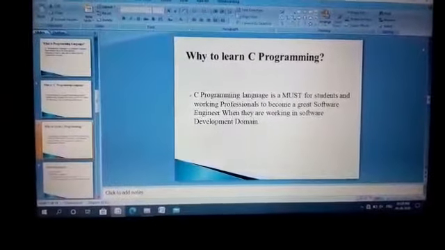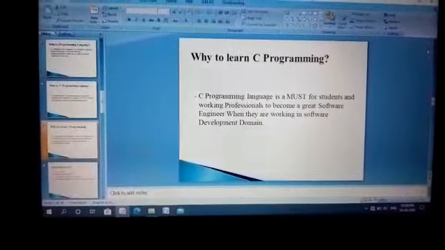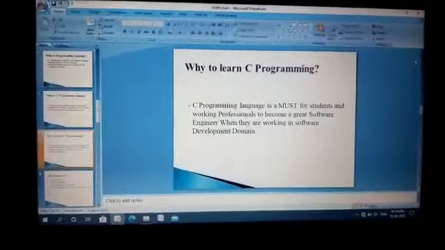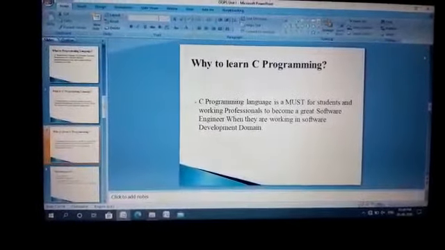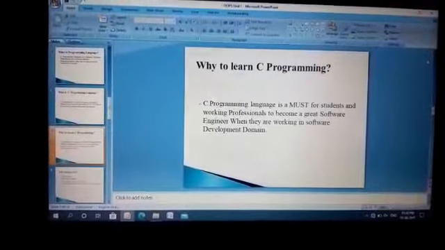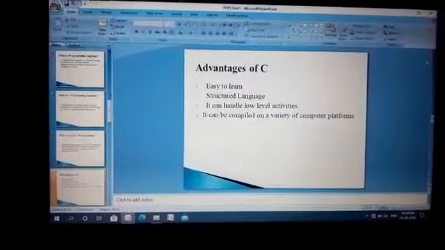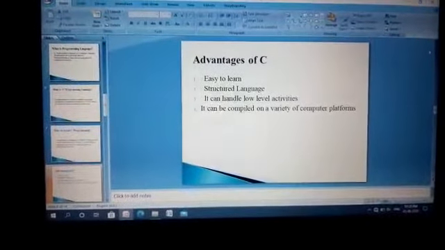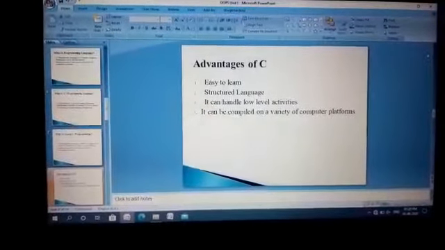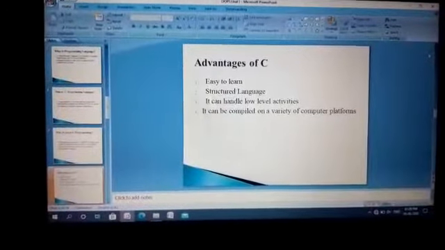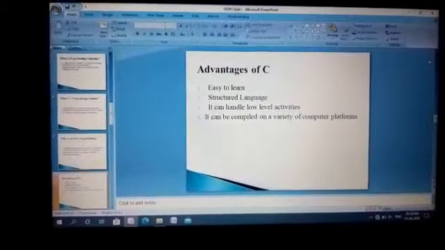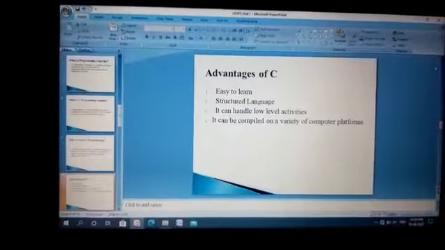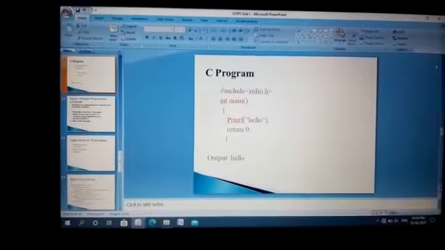The C programming language is a must for students and working professionals to become great software engineers when working in the software development domain. The next is the advantages of C. The first one is that it is easy to learn. The second one is that it is a structured language. The third one is that it can handle low level activities. The fourth one is that it can be compiled on a variety of computer platforms.